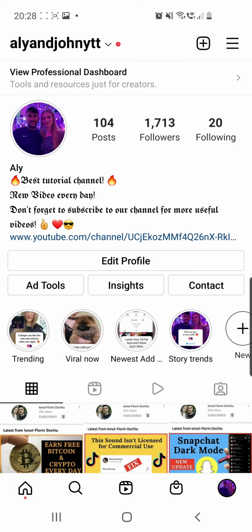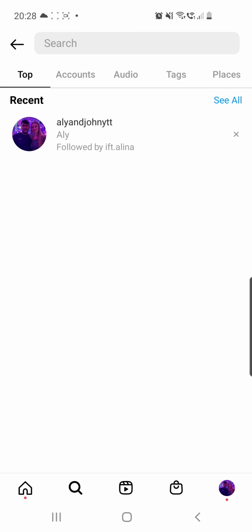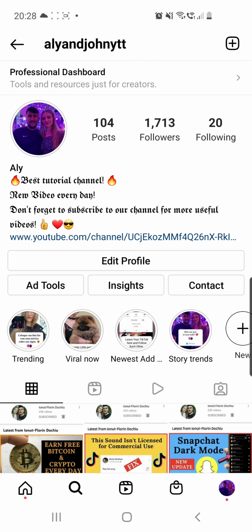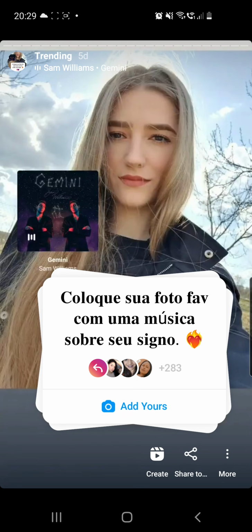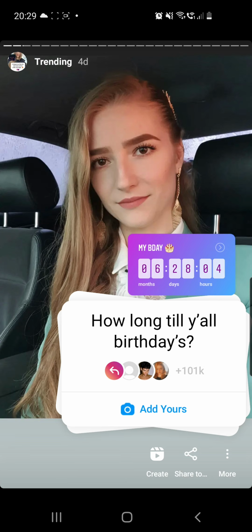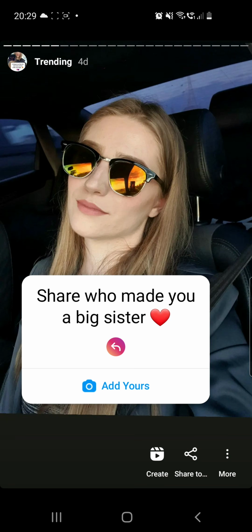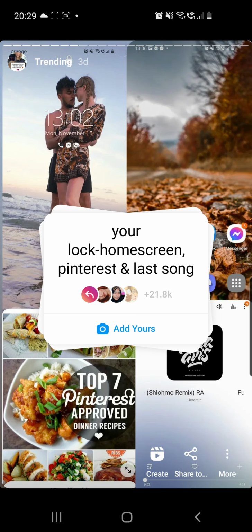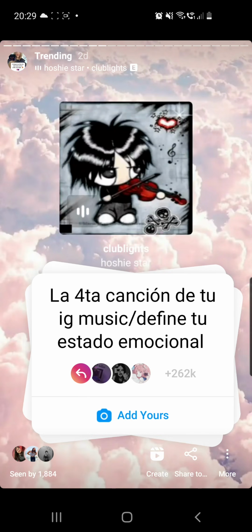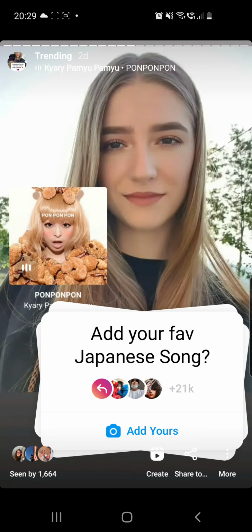First of all, you have to click on the search icon from the bottom of the screen and then search for my account, which is Ali and John YTT. And from my page you have to go to trending at highlight. Don't go to my story because that will expire in just a few hours, so you may not find it there. Here, as you can see, I only have viral stickers, so you can check these two if you want.